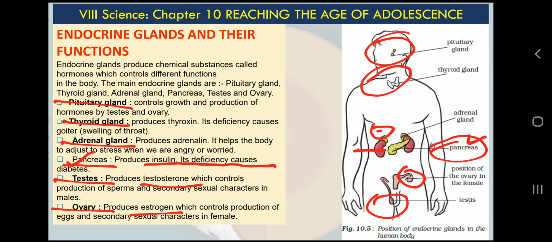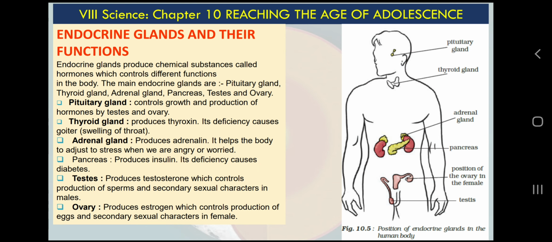Then let's talk about adrenal glands. You see these glands on the tip of the kidney. These glands secrete some chemicals or hormones which are called adrenal hormones. Those hormones help us when our body is under stress, when we want to run, or if we are in a fight, or in stress, or worry. You can see the fight or flight response, that type of response.